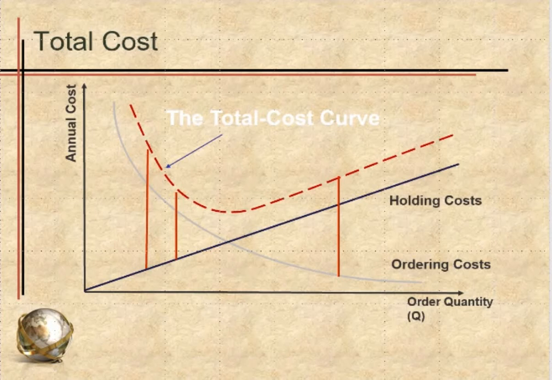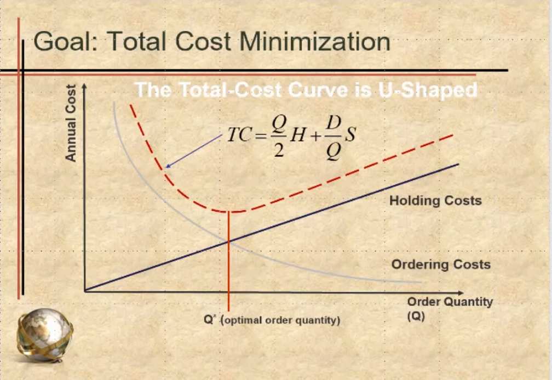The total cost is holding cost plus ordering cost. Okay, so it's a summation of these two. So mathematically, it's TC equals Q divided by 2 times H plus D divided by Q times S. All right.